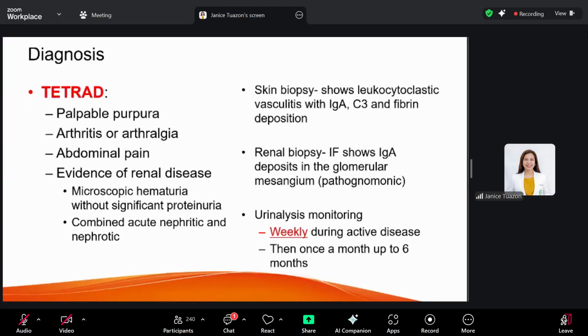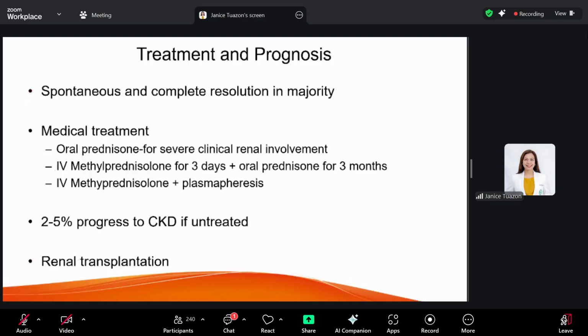So for active disease, you have to monitor urinalysis weekly. Okay, but after that, we monitor urinalysis at least once a month up to 6 months. So if there are no urinalysis abnormalities, then most probably nephritis is unlikely to develop. Okay. Now, treatment and prognosis.